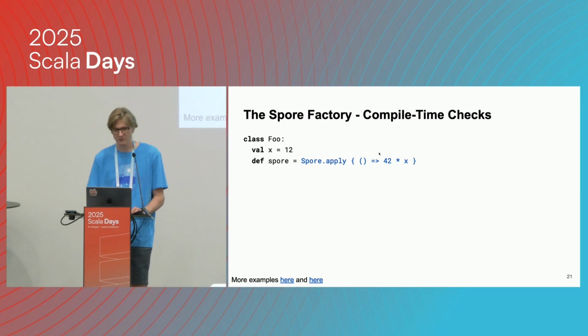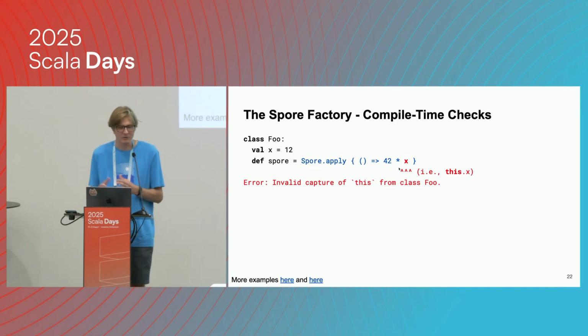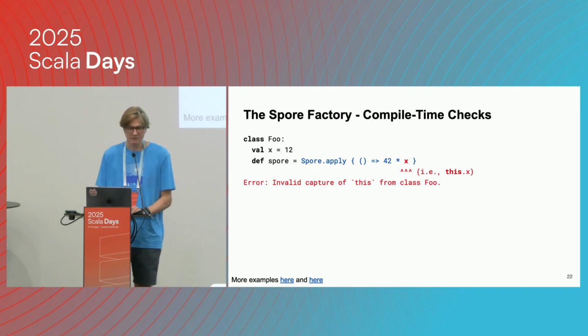This is a similar example to earlier. We have some class foo, then maybe a field or something of the kind. And then again, we're capturing this field. So our checks will flag this and say this is not okay. We cannot accept this.